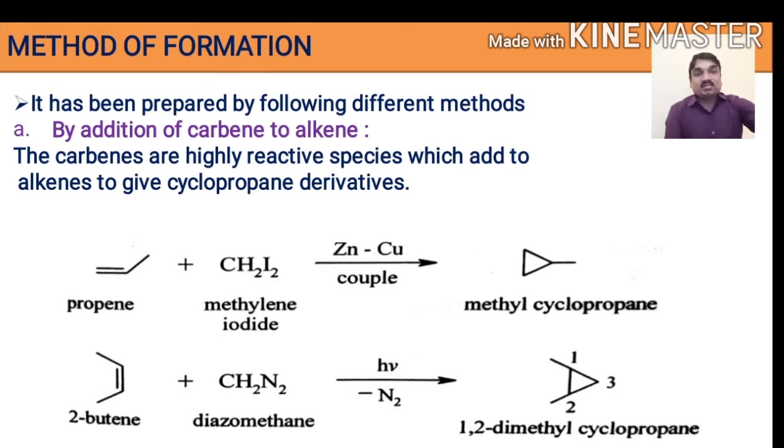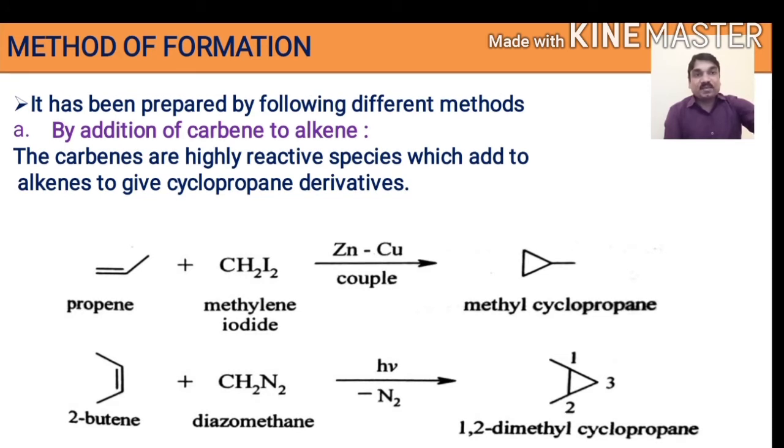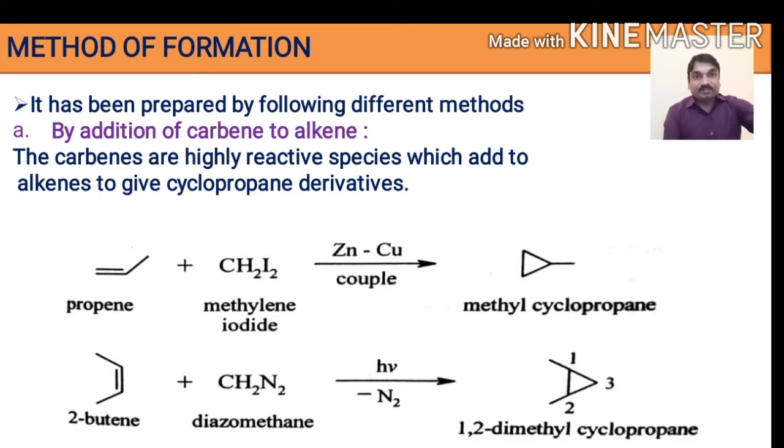The second example is when 2-butene is reacted with diazomethane in presence of light, it liberates a nitrogen molecule, N2, which is a stable species, and it results in the formation of 1,2-dimethylcyclopropane. So this is the first method used for the preparation of lower cycloalkanes, that is addition of carbene to an alkene.